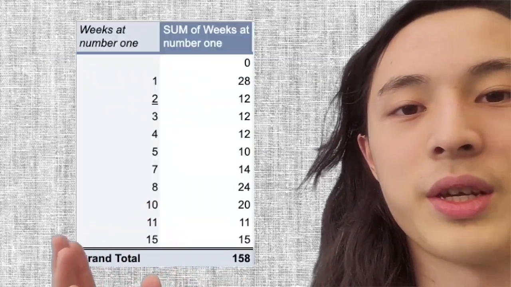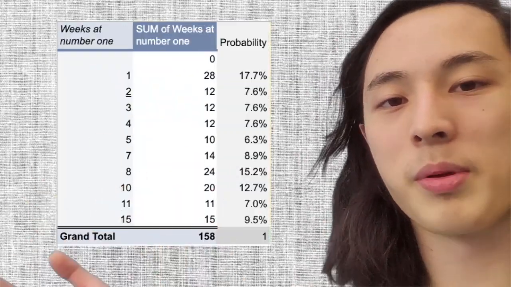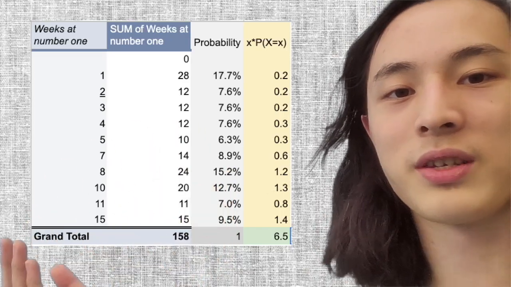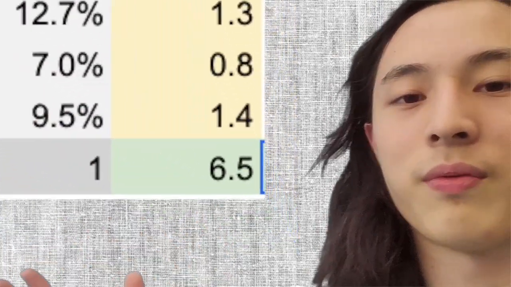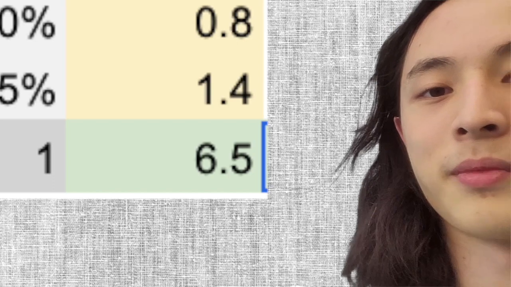Oh yeah. Okay. So if this is the data, I can use a pivot chart to lay out all the different values of weeks at number one, calculate all the probabilities, multiply each data point by the number of weeks, and sum them, and I get an expected value of 6.5 weeks. So there you have it, folks. A hit single usually stays at number one for 6 to 7 weeks.